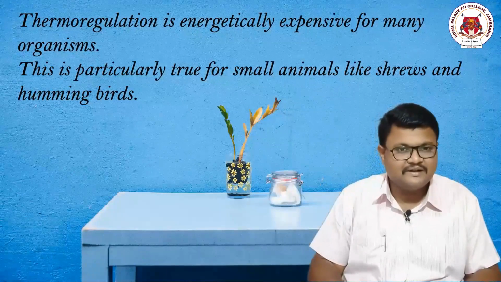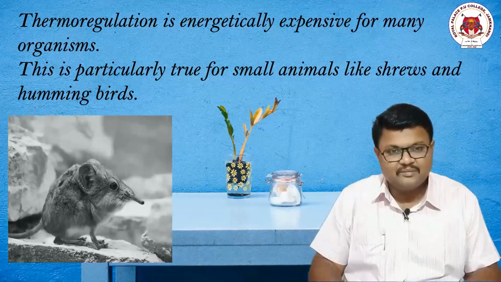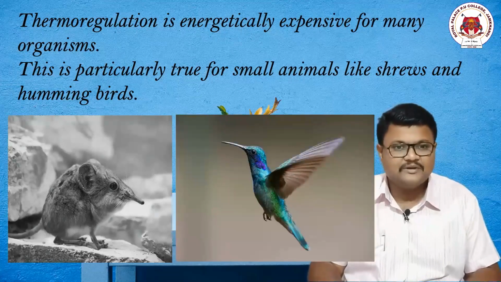Thermoregulation is practically expensive for organisms. We can take the examples of shrews and hummingbirds. These are small creatures whose surface area is smaller, and it is clear that their loss of heat from the body is also higher.